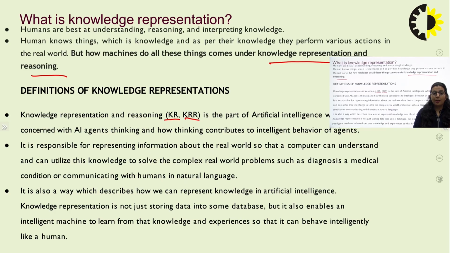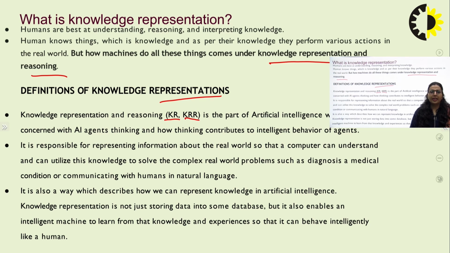Knowledge representation can make the artificial object as intelligent as humans are by taking as input the various real life problems that people are facing, so that such problems can have a solution, and it can also diagnose a medical condition if we are communicating with humans in a natural way. So basically, when we are providing knowledge as humans have, we need knowledge representation. Knowledge representation can be done through various methods.